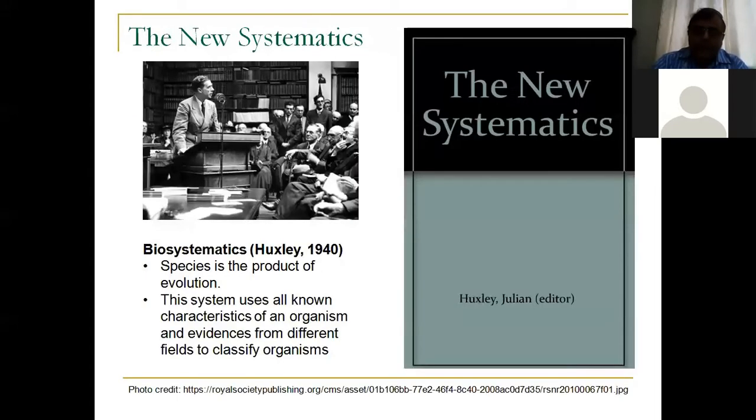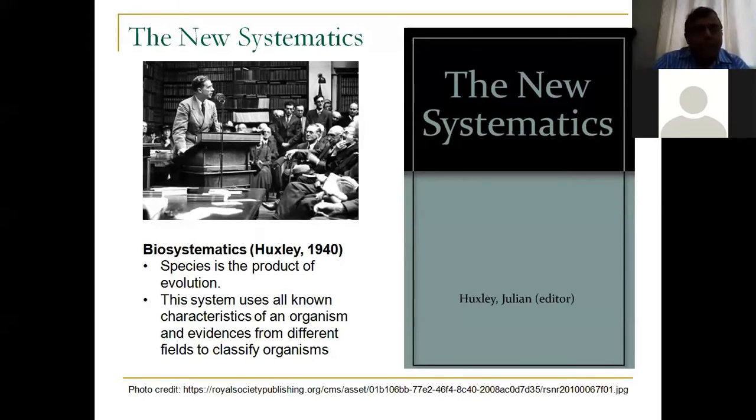However, as early as the 1940s, it was realized that there is a need to look at taxonomy in a more holistic view. In a very important work, The New Systematics, an edited volume by Huxley, Huxley gave the concept of biosystematics, and he suggested that it is time for us to look at species as a product of evolution.